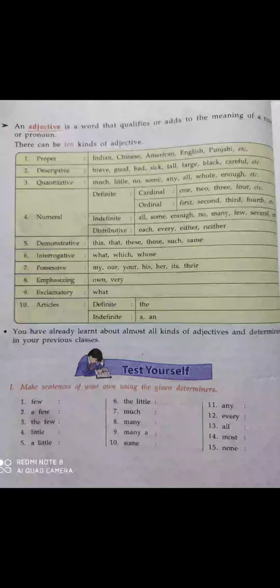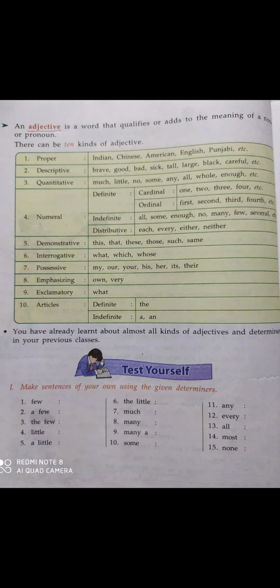An adjective is a word that qualifies or adds to the meaning of a noun or pronoun. The word which says something about noun or which adds to the meaning of noun, that is adjective.